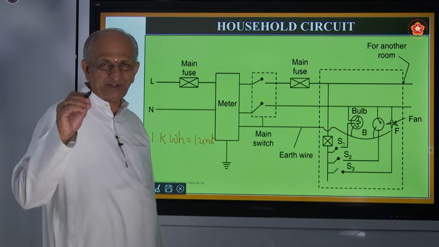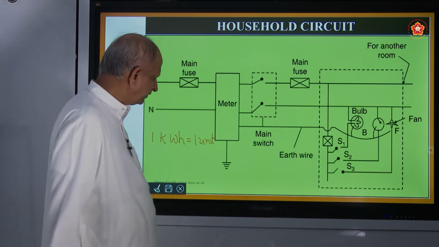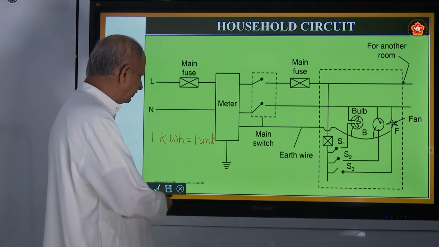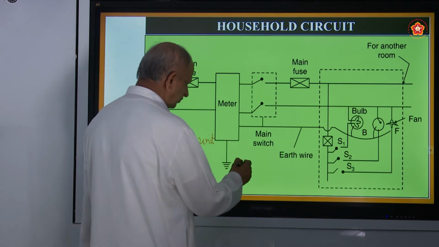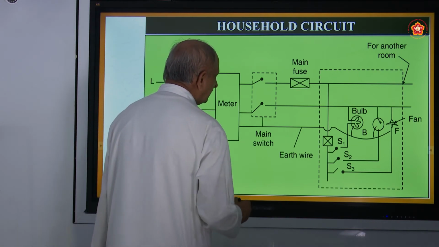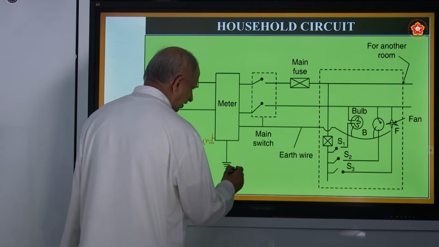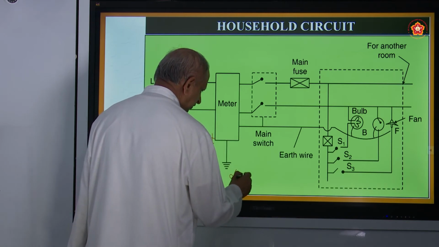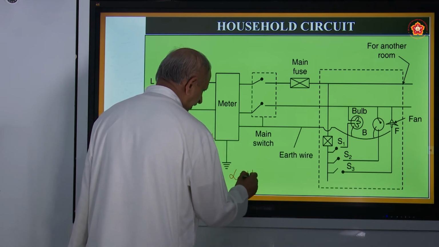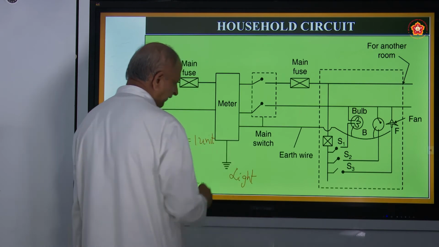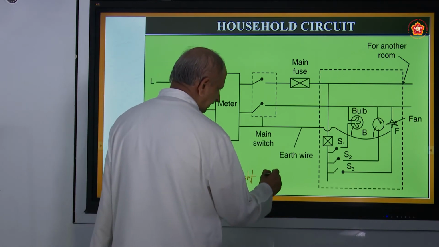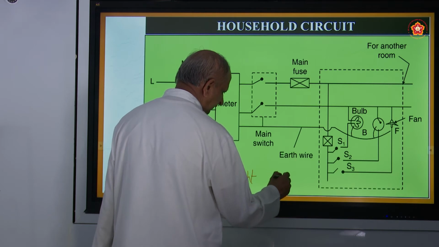They will mention how many units of current have been used, and I was just now telling you there are two types of circuits. One is called light circuit, another is called heating circuit. This lighting circuit will have two phase, and heating system will have three phase.